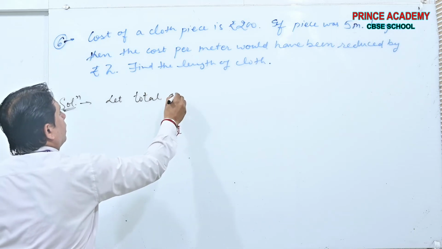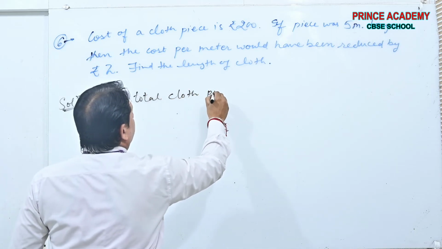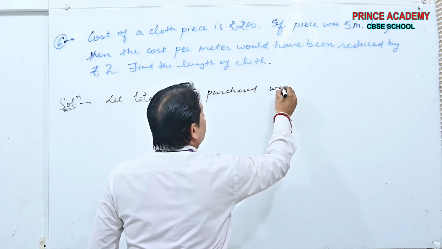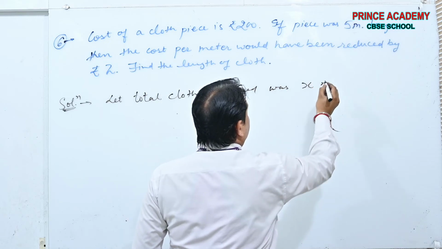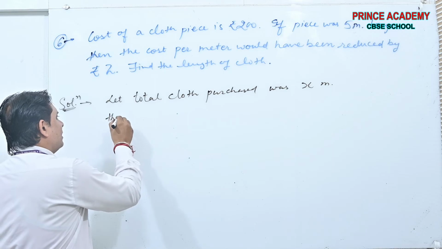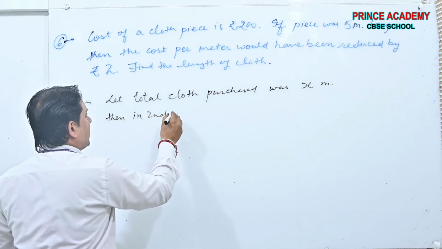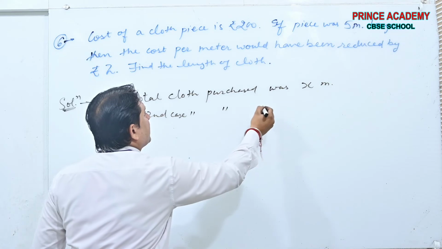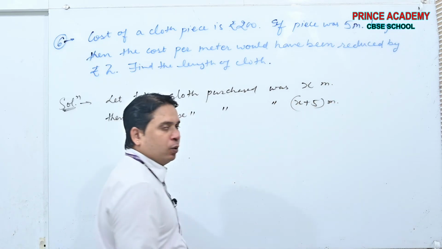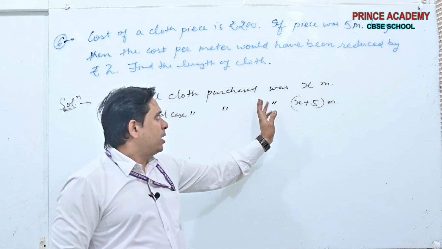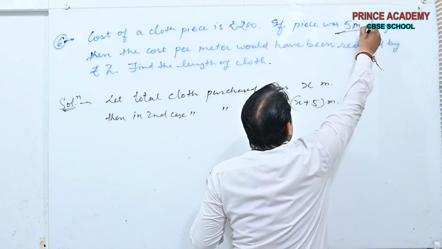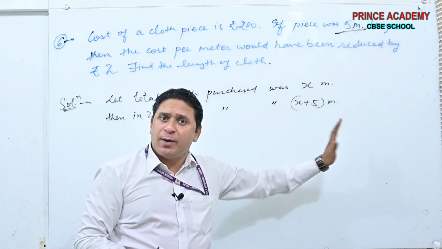Let the total cloth purchased be X meters. Okay. Then in the second case, the cloth purchased was X plus 5 meters. Yes or no? In the first case, the cloth length is X meters. In the second case, it is X plus 5 meters.